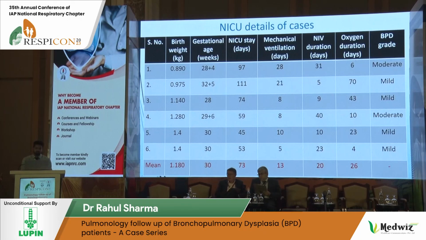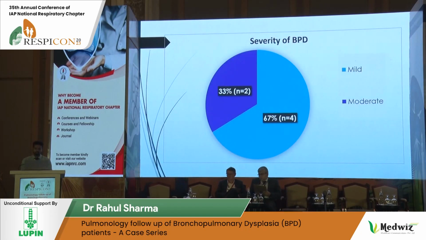This is a table showing the NICU details of all these 6 cases, and as you can see, they have a birth weight ranging from 890 grams to almost 1.4 kg with a mean of 1.180 kg, and a mean gestational age of 30 weeks with a mean NICU stay of 73 days. All these children required mechanical ventilation for almost 2 weeks, with prolonged NIV, non-invasive ventilation support, and oxygen therapy. We saw that 2 of them had moderate BPD, but 4 of them had mild BPD.